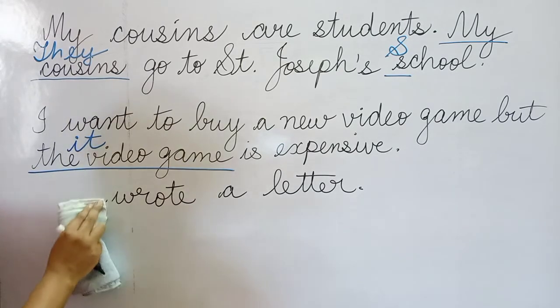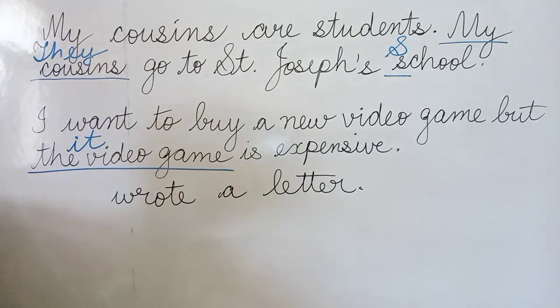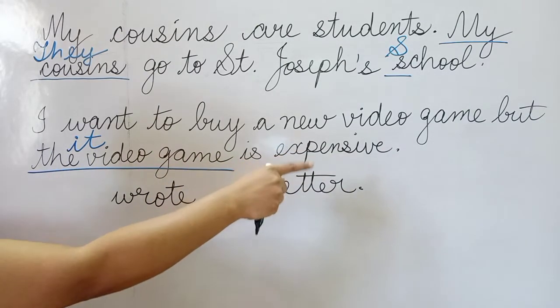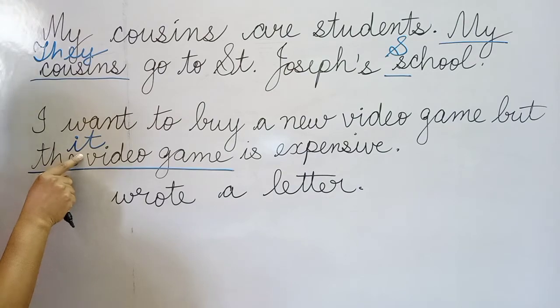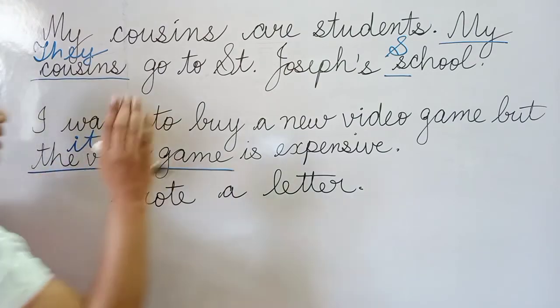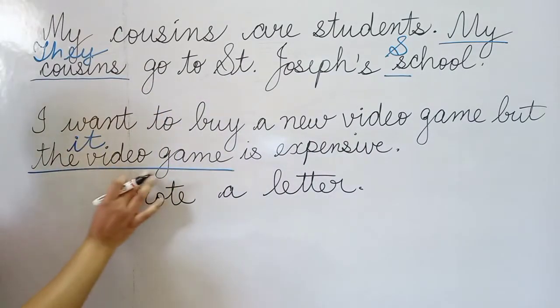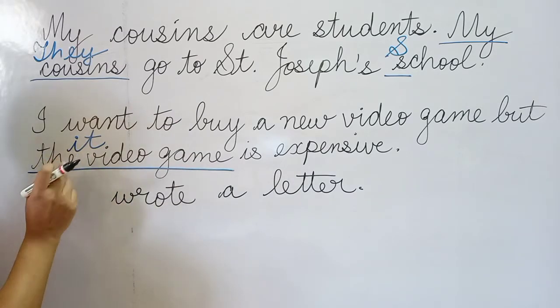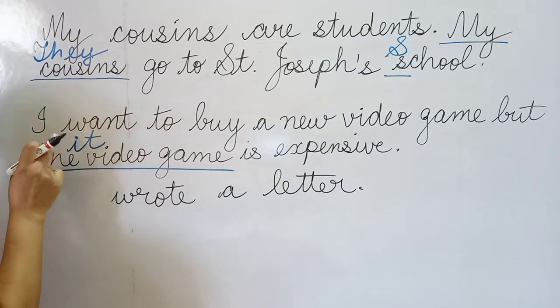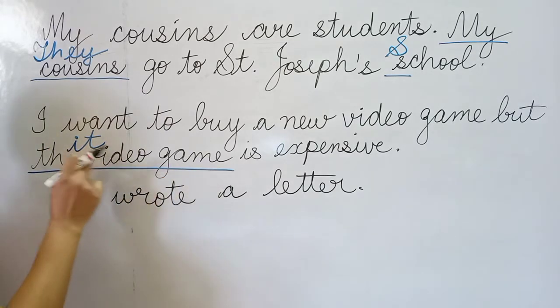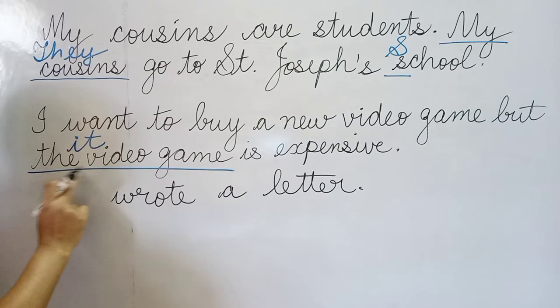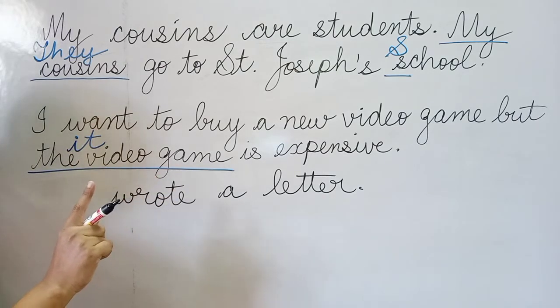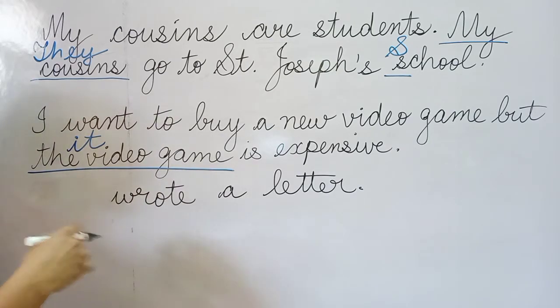Talking about it, children, like here, I want to buy a new video game, but it is expensive. So here it is functioning like your subject pronoun. Why? Because if you divide the sentence into two parts, the video game is expensive is a separate part. In that case, you cannot use he, she, but you will replace this part with it, the neuter one. Since the video game is only one in number, we have to say it only. Got it? Now moving to the object pronouns.